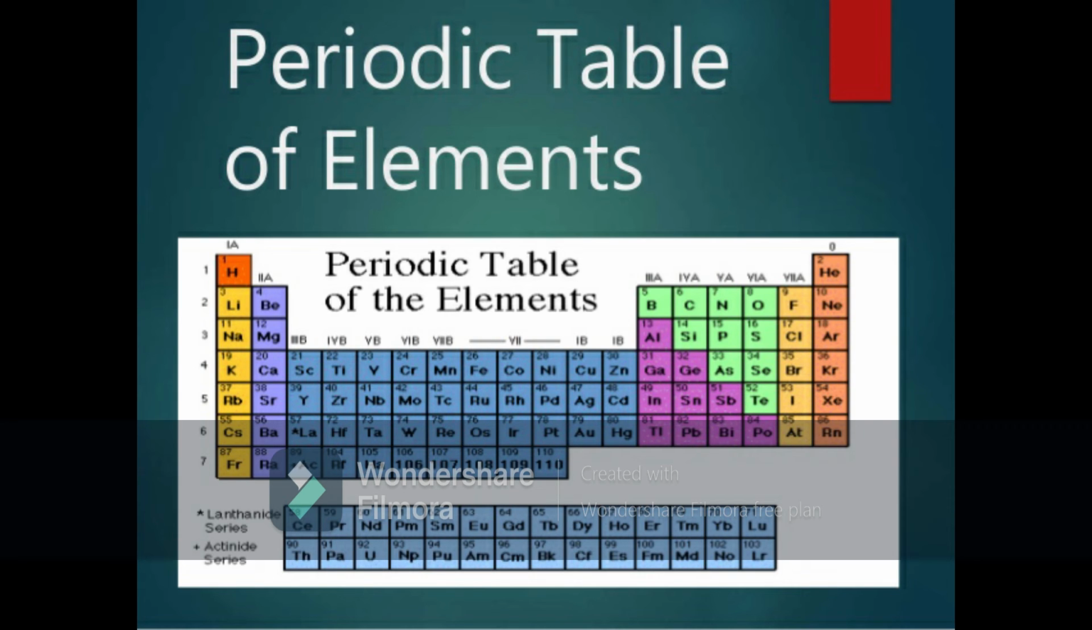All these have the capability of losing one electron and becoming unipositive ions. For example, hydrogen loses one electron to become H+, lithium loses one electron to become Li+, sodium loses one electron to become Na+, potassium loses one electron to become K+, rubidium loses one electron to become Rb+, cesium Cs+ and francium Fr+.